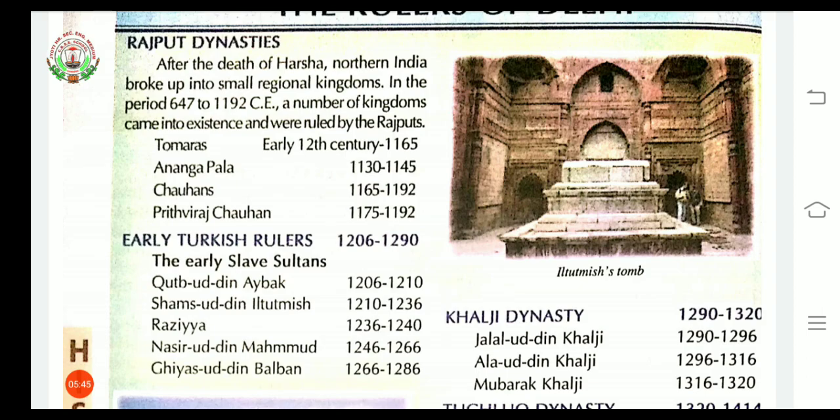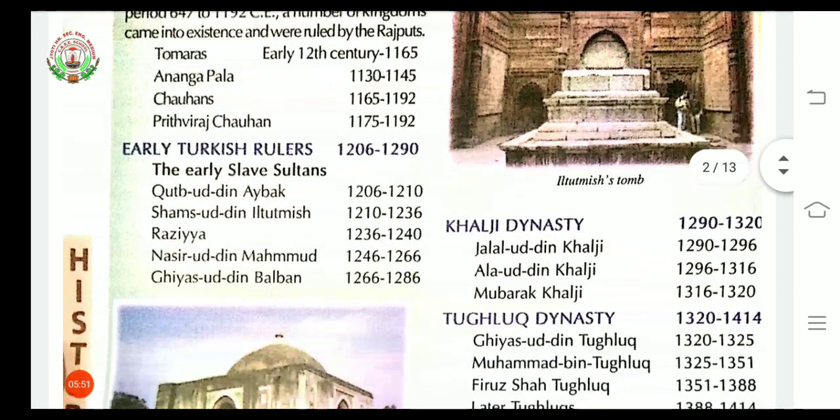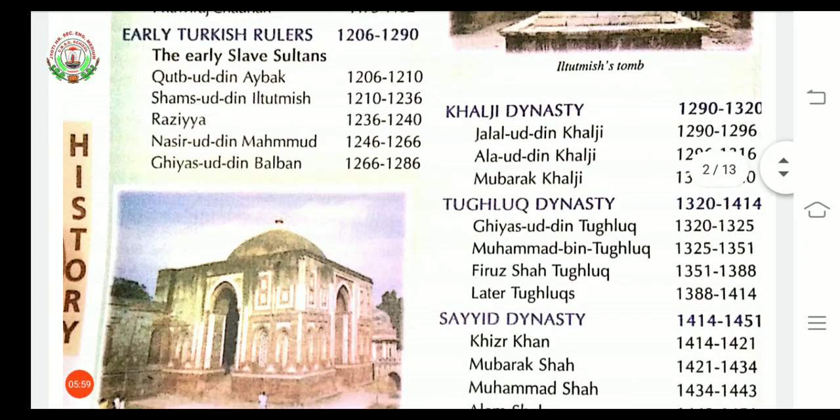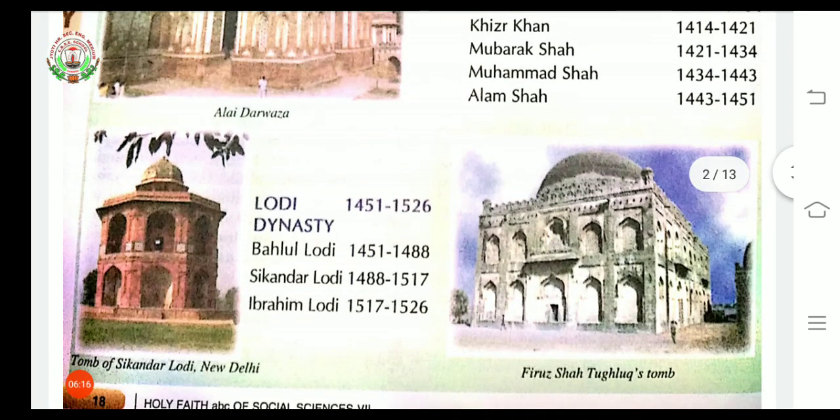Then we have the Khilji dynasty: Jalaluddin Khilji, Alauddin Khilji, Mubarak Khilji. After that, the Tughlaq dynasty came into existence: Ghiyasuddin Tughlaq, Muhammad bin Tughlaq, Firoz Shah Tughlaq, later Tughlaqs. After that, the Sayyid dynasty: Khizr Khan, Mubarak Shah, Muhammad Shah and Alam Shah. And the last dynasty was the Lodi dynasty: Behlul Lodi, Sikandar Lodi and last Ibrahim Lodi.